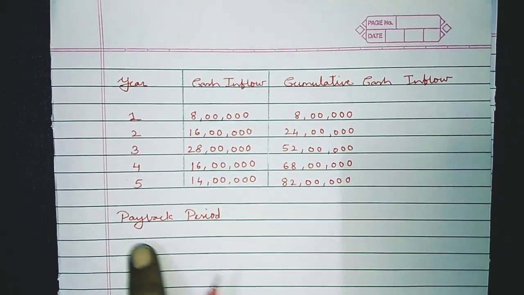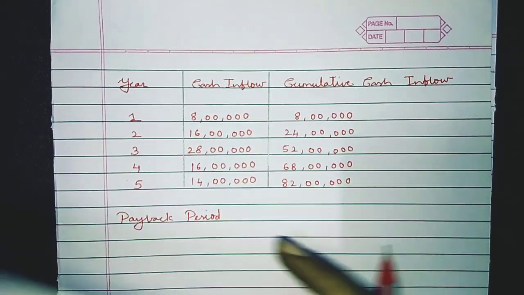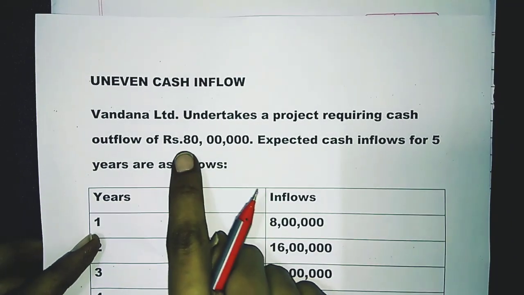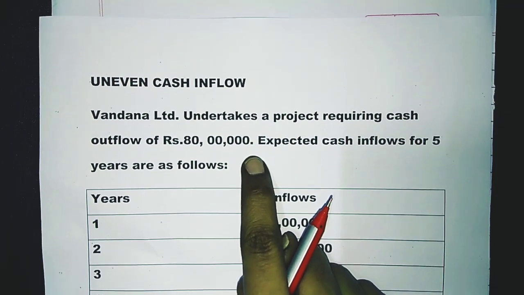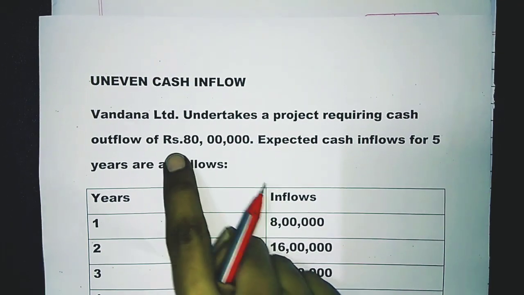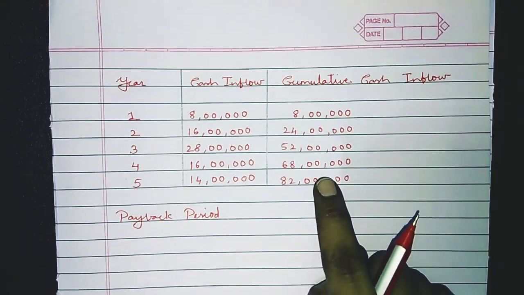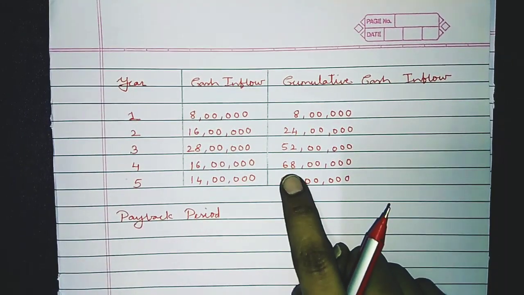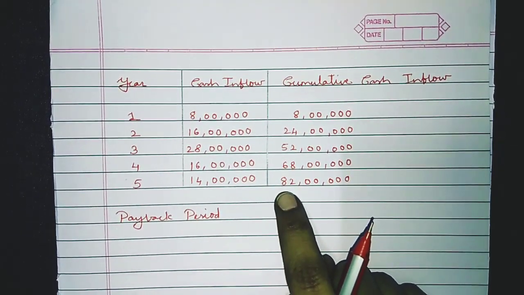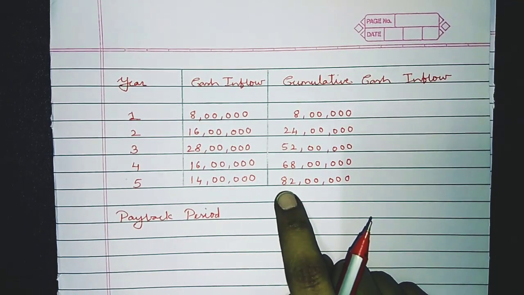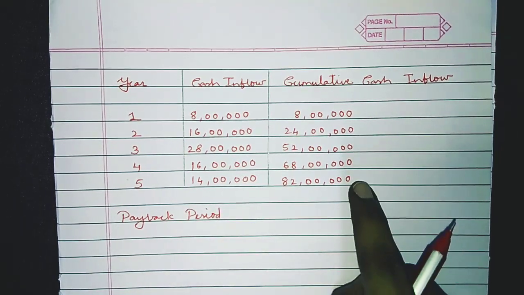Now we have to proceed further for the calculation of your payback period. But again, I'll go back to your illustration. How much was the initial investment? That is 80 lakhs rupees, and in a payback period we have to find out that to recover this 80 lakhs rupees, how much time duration we require. But over here I can see that at the end of the 4th year we are going to receive 68 lakhs rupees, but at the end of the 5th year we are going to receive 82 lakhs rupees. So the time duration is somewhere in between 4 to 5 years.